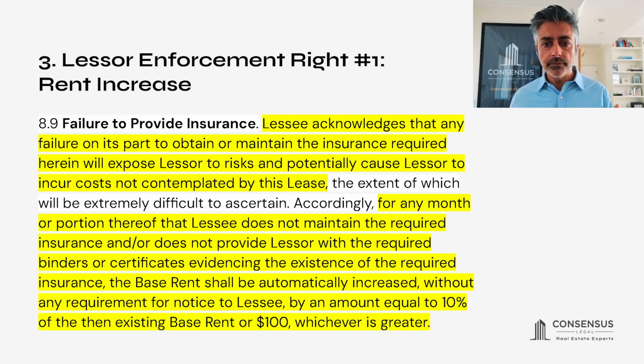Under this provision, it says, for any month or portion thereof, that lessee does not provide lessor with the required binders or certificates evidencing the existence of the required insurance, the base rent increases by 10%. So this remedy is available under the terms of 8.9 in a scenario where lessee actually has the insurance in place, but does not provide evidence to lessor.